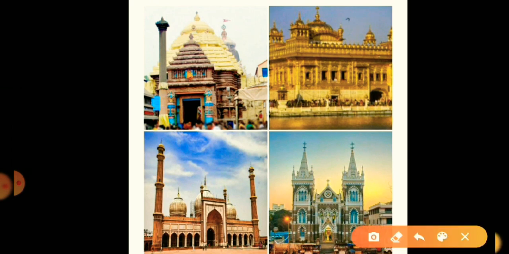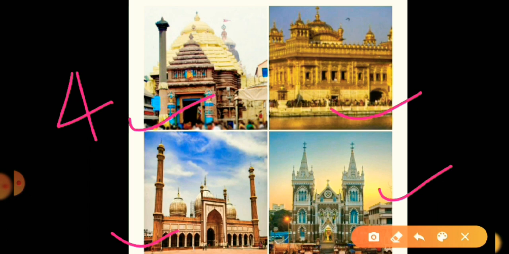The first one is a temple and Hindus worship here. The second is, yes, it is a Gurudwara and Sikhs worship here. The third is a mosque, the Muslims worship here, and the last is a church and the Christians worship here. Means generally there are four religions in our India: Hindu, Muslim, Sikh, Isai, and they have different places to worship.